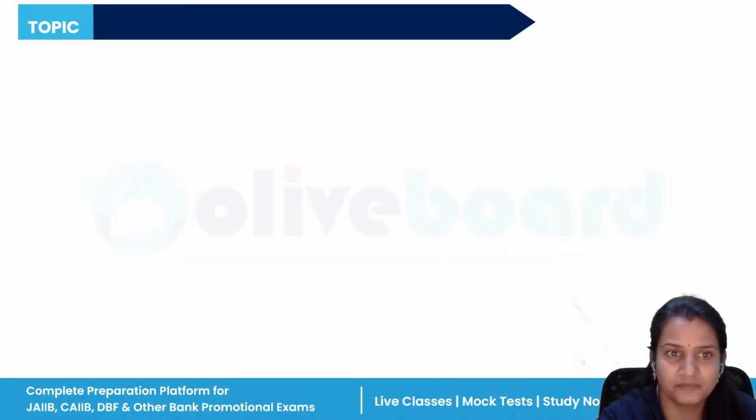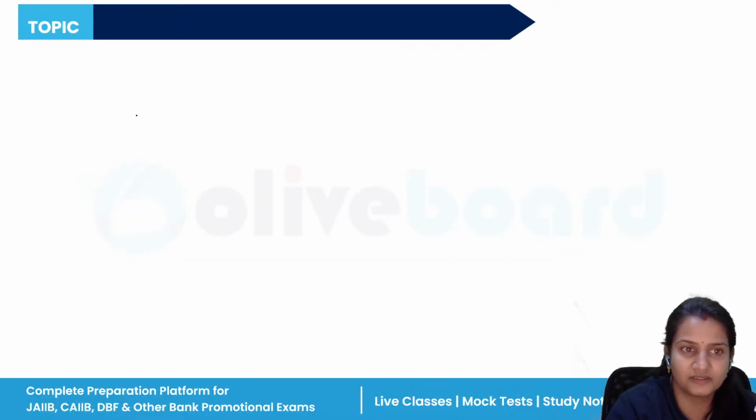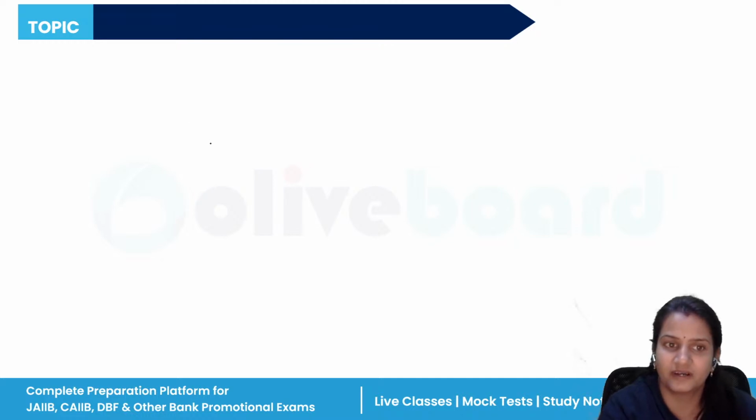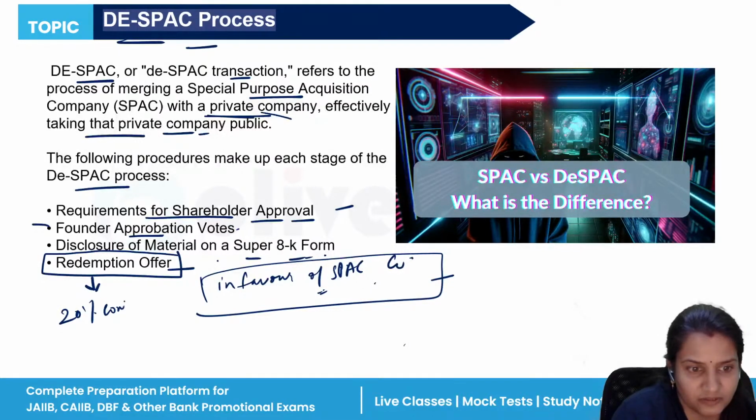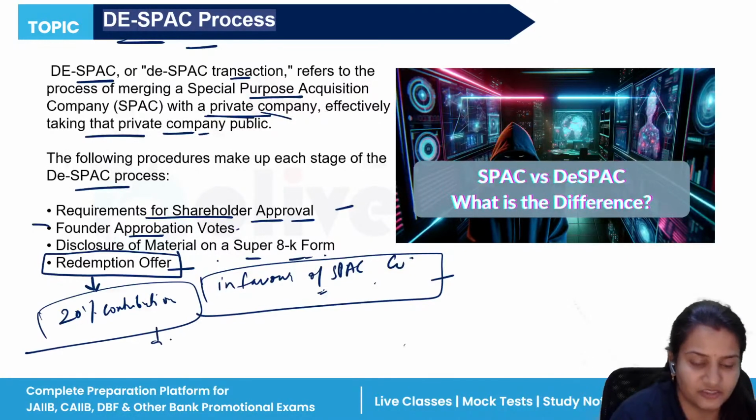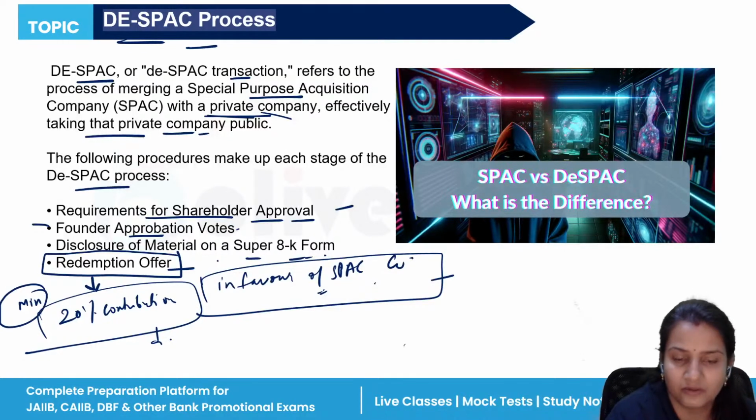So that's all for today. I hope you have understood this process, how SPAC companies are made, and once their purpose has been served, the de-SPAC process takes place. And one more important thing: how much minimum contribution can the founder take? That is a minimum 20% contribution in the shares of the SPAC limited company. It can go beyond 20%, but should not be less than 20%.